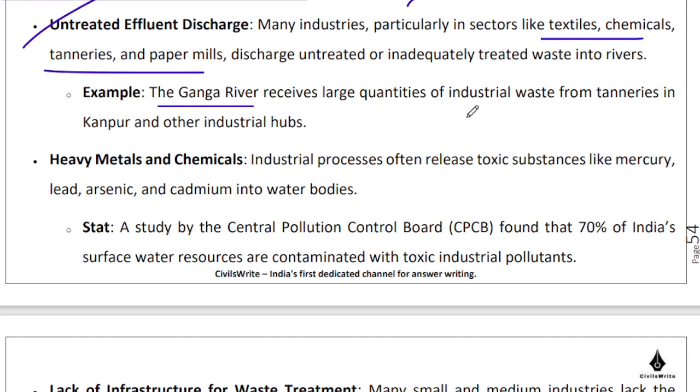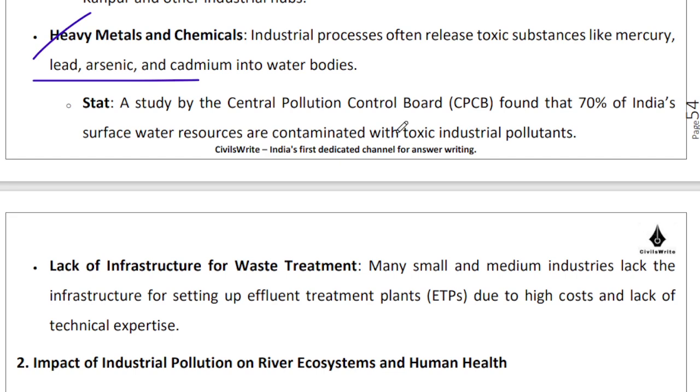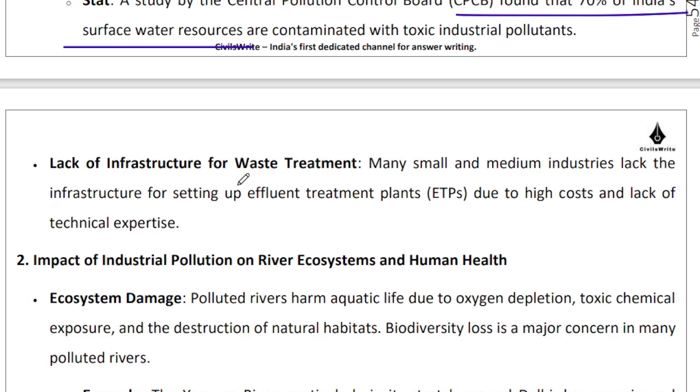But Ganga is receiving large quantities of industrial waste from tanneries in Kanpur and so on. Heavy metals and chemicals are getting discharged, right? Because extracting these heavy metals and chemicals out of your effluent water, that's a very costly affair, right? So your mercuries and leads and arsenics and cadmiums, they are going into these river bodies. So CPCB found that 70% of India's surface water is contaminated with toxic industrial pollutants.